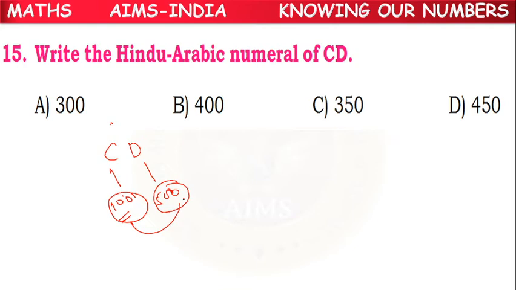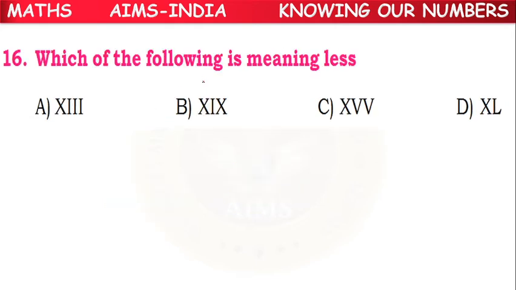One minute, children. We have to do subtraction. 500 minus 100. 400 is our answer. So option B is the right answer.